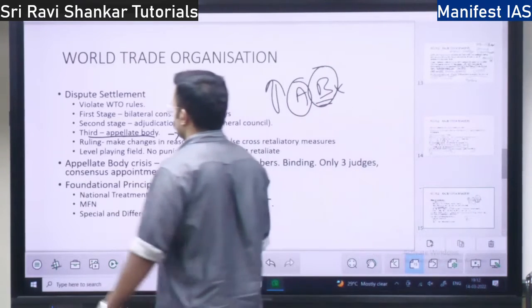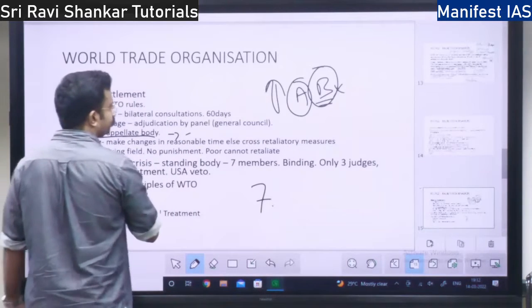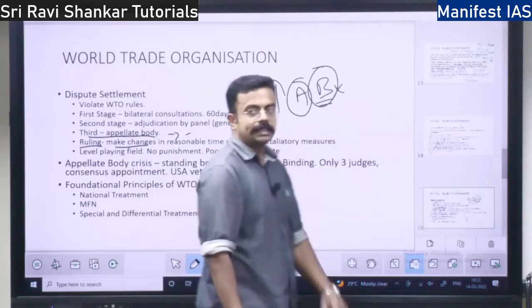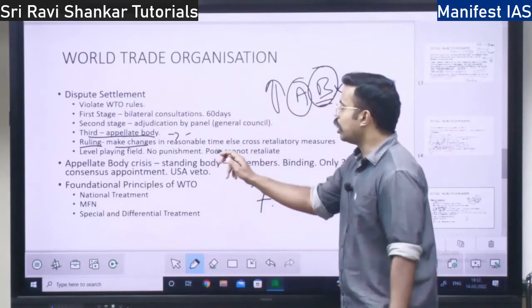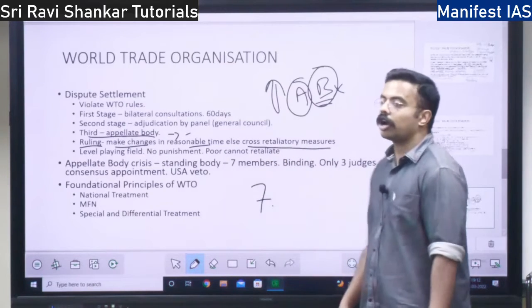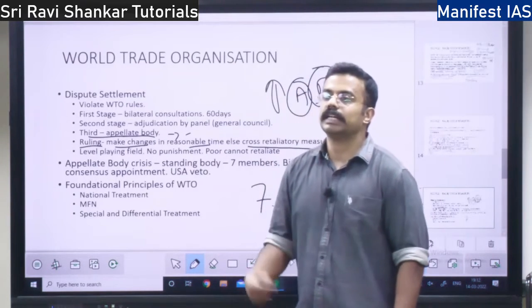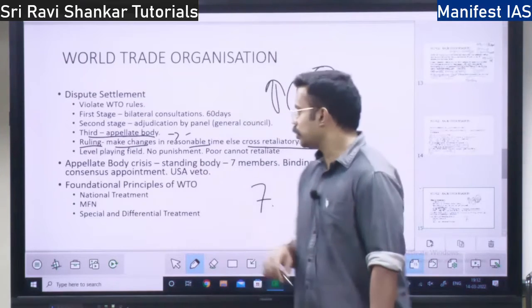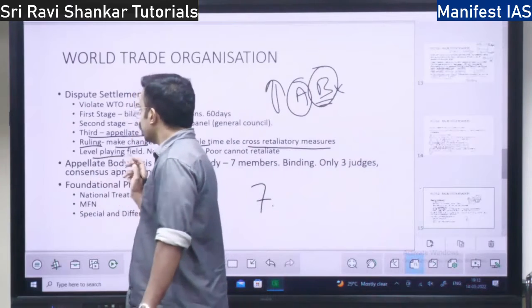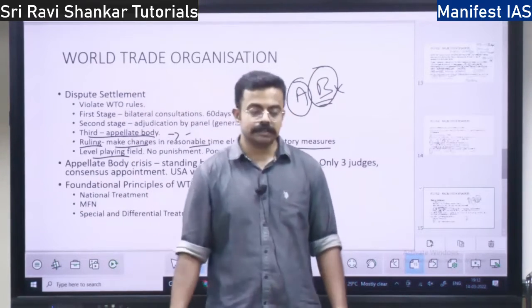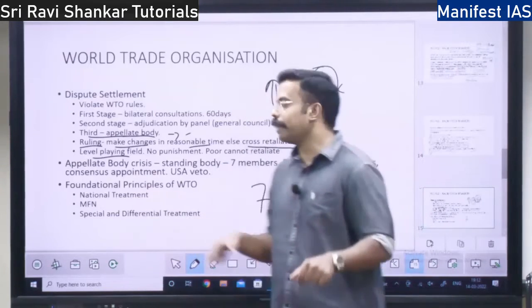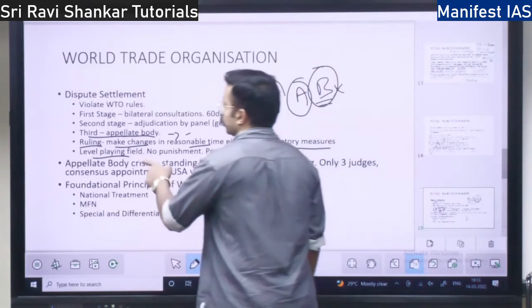So then they will give the ruling. What is the ruling? B should make changes. If changes are not made within a specific time, they will allow cross retaliatory measures against the country. This is the concept. So what does this ensure? It ensures a level playing field. That is, no country is above, no country is below. All are equal. A level playing field is ensured, right?